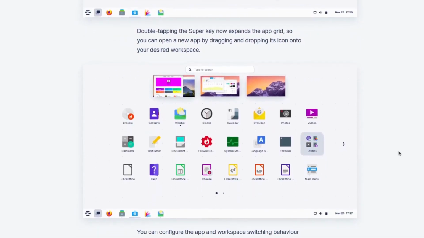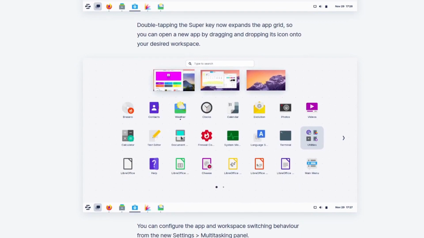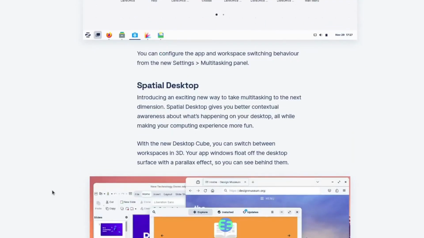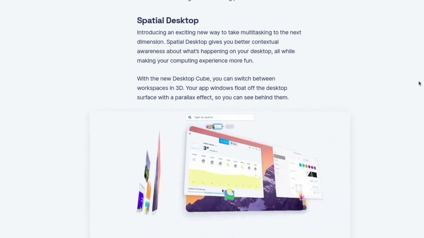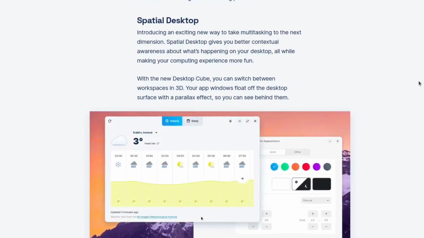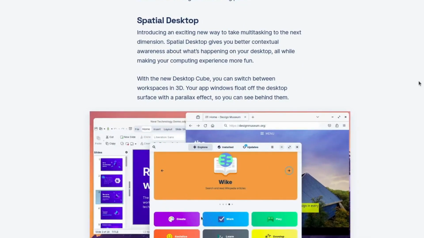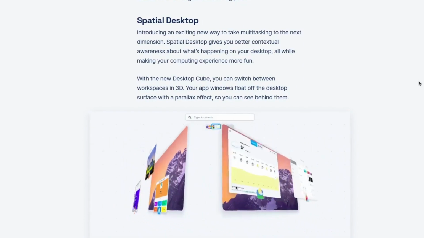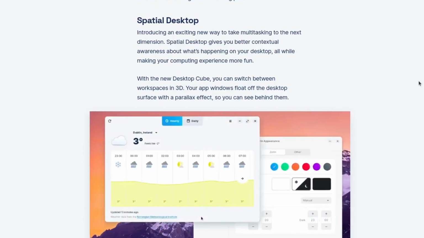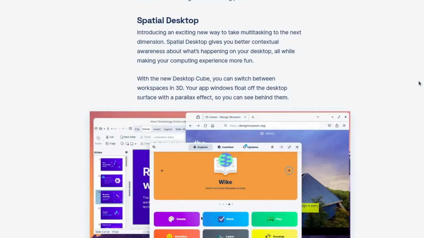And you can see this is a very nice layout. All the apps are shown, and also the virtual desktops. Basically you can open any app by dragging it to the virtual desktop. And now this is a very interesting thing. This is the spatial desktop, and you can see the preview here in the video. It looks really amazing, and it has a desktop cube effect, and it looks really awesome.